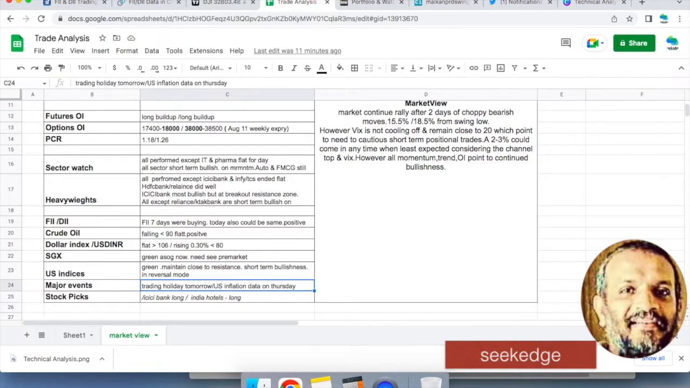Tomorrow is a holiday, a truncated week, only 2 days to expiry. The next 2 days will be there immediately after trading starts. Then the outcome of the inflation data on Thursday will reflect on the expiry day, the next day, Thursday after Wednesday.